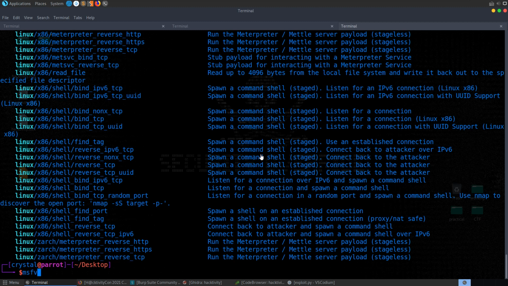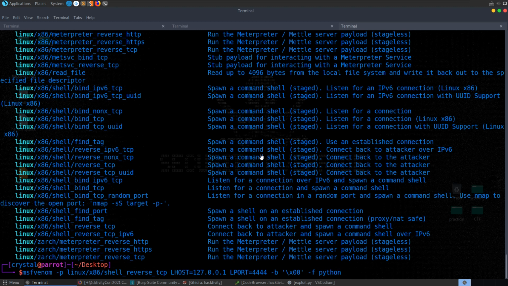We'll do msfvenom -p for payload, and we're doing reverse TCP, and then we just input the parameters just like we would in Metasploit. So we'll set the LHOST to our local address, in this case 127.0.0.1, and you might notice what the problem is going to be here in me saying that. Let's do LPORT 4444. -b, so you can specify bad characters. In this case we didn't look for bad characters, but I just tested it out first to see if we could get a shell, which did work for me. So we'll just say that a null byte is a bad character anyway, which it typically is.